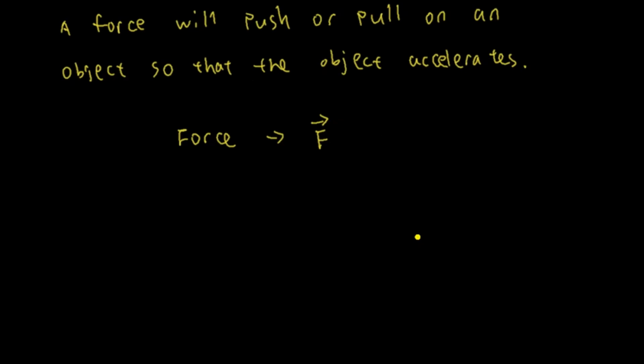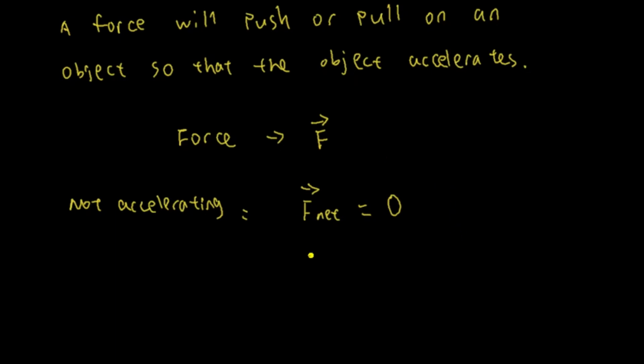Like I just mentioned, when a force is applied to an object, the object is moving at an acceleration. So when there's no acceleration, let's say the object is not accelerating, what does it mean? It means the net force, we call this net force like this, with a subscript net, is 0.